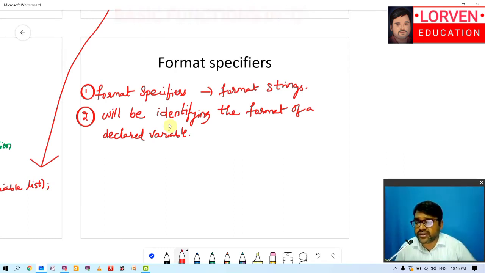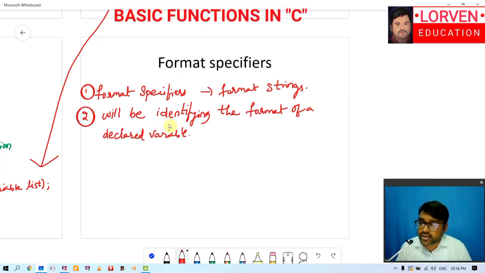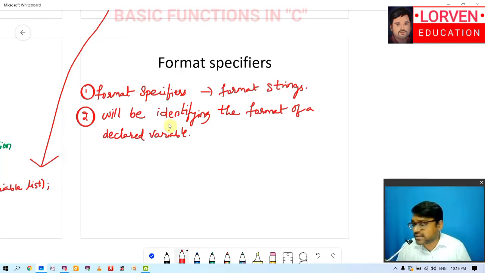We will be using format specifiers in both input functions and output functions.